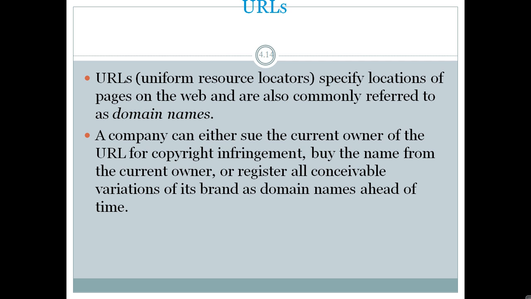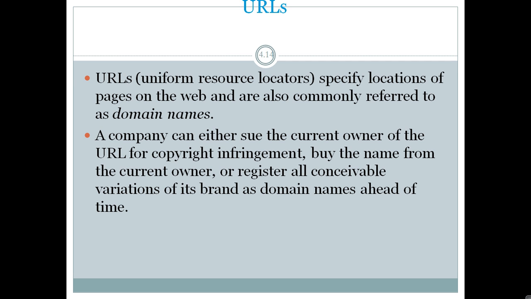A company can either sue the current owner of the URL for copyright infringement, buy the name from the current owner, or register all conceivable variations of its brand as domain names ahead of time.